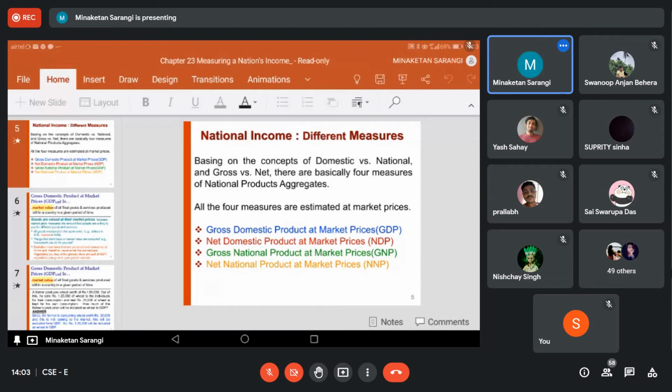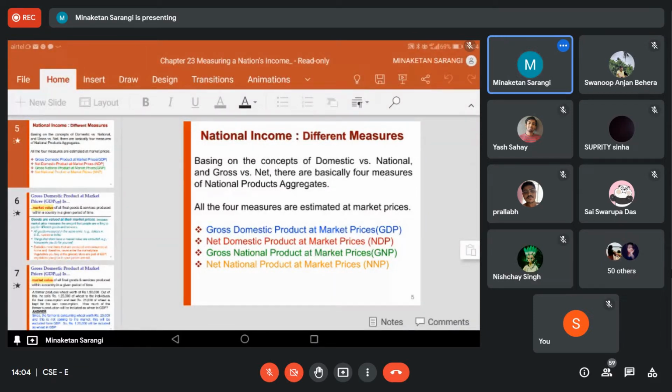Net domestic product. Now, if we add the net factor income from abroad to the gross domestic product, we arrive at gross national product. From the gross national product, if we deduct depreciation, we arrive at the net national product. So, given the net factor income from abroad and depreciation, we can find out the net domestic product, gross national product, and net national product from the gross domestic product.